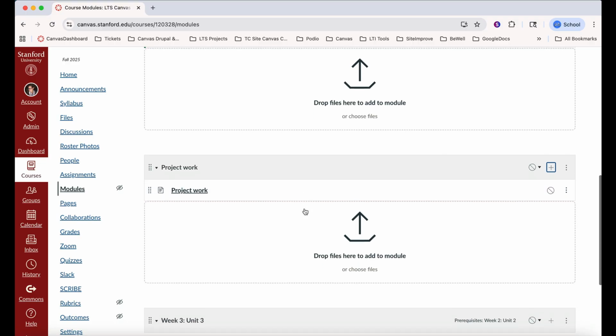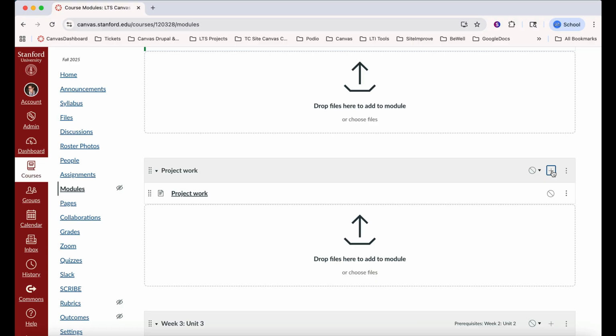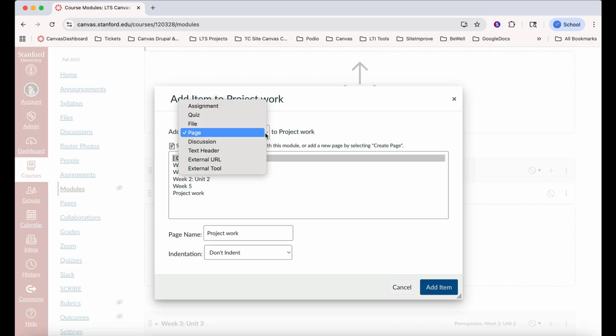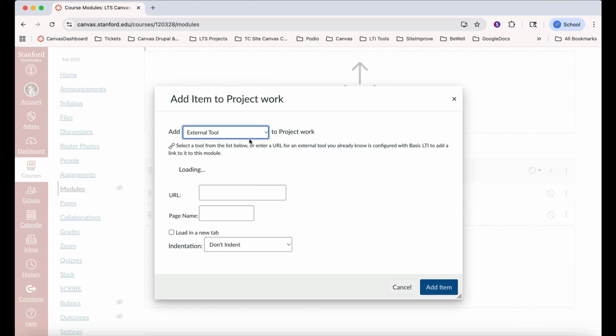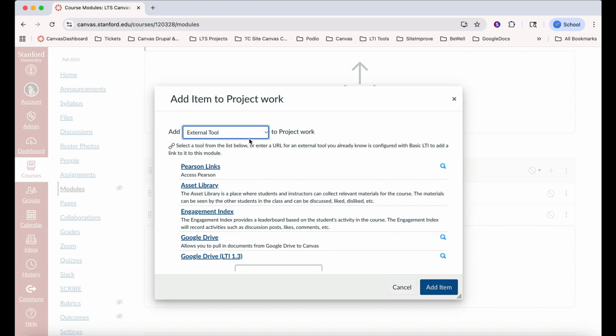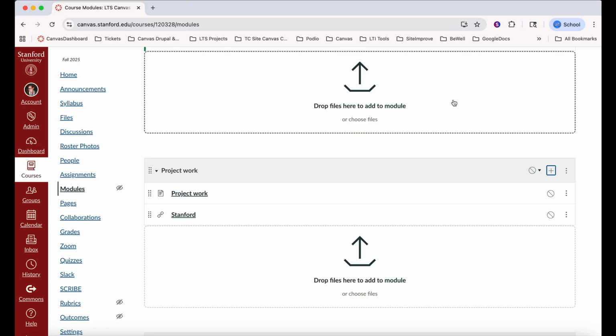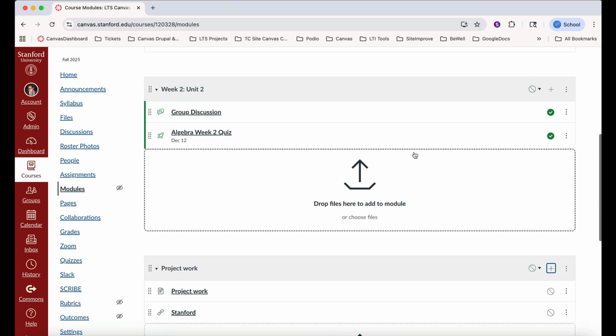External URLs may also be added to modules by clicking on the caret next to add and selecting external URLs and assign a name and click add item. External tools are also an option. For questions regarding specific external tools, please submit a ticket to canvashelp@stanford.edu.